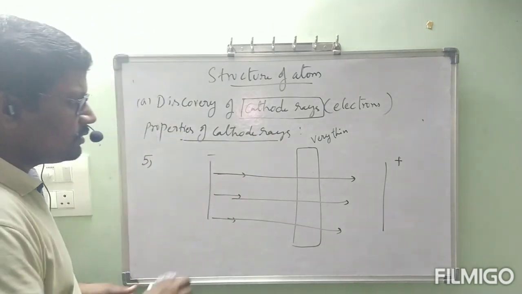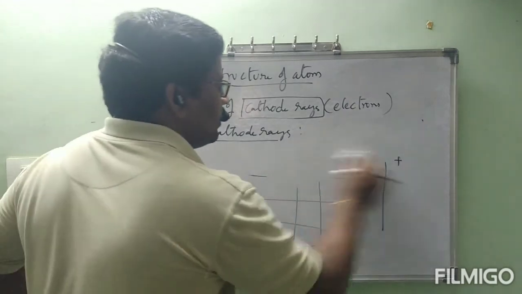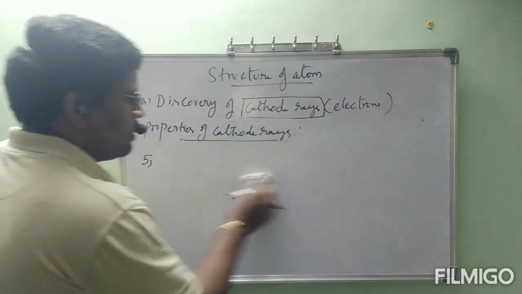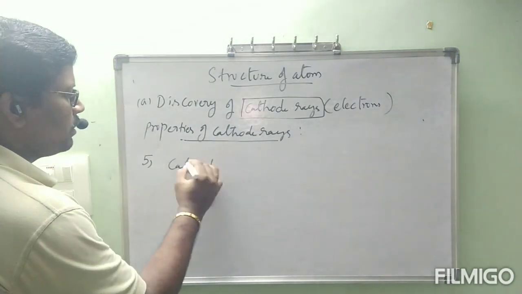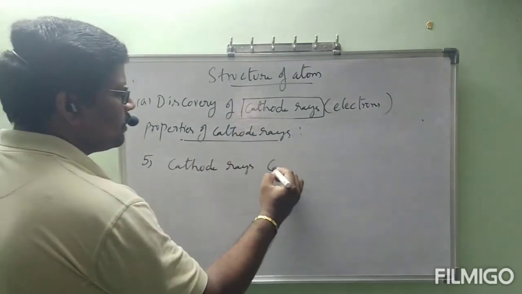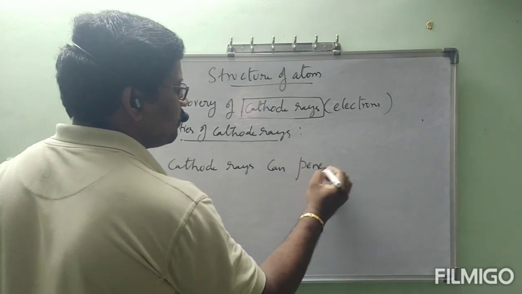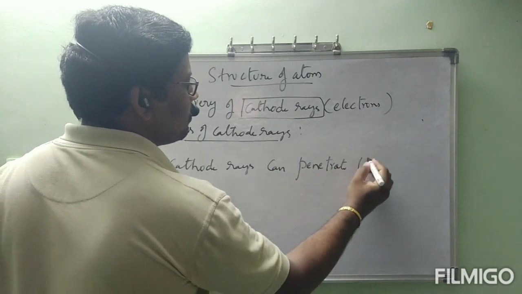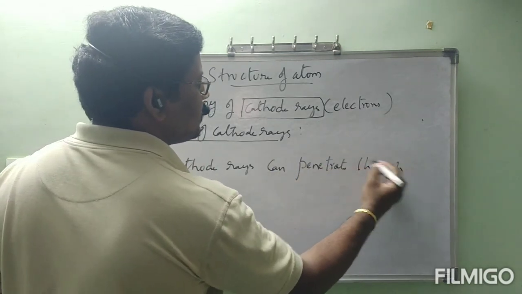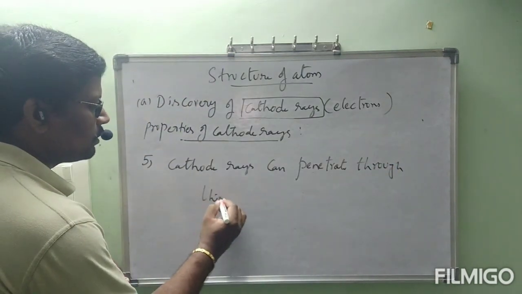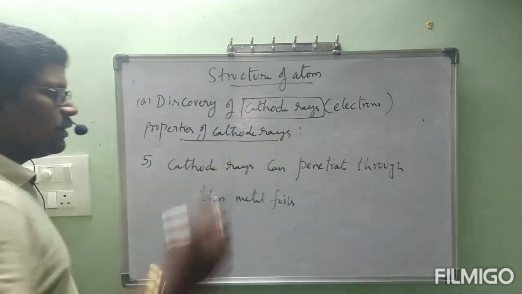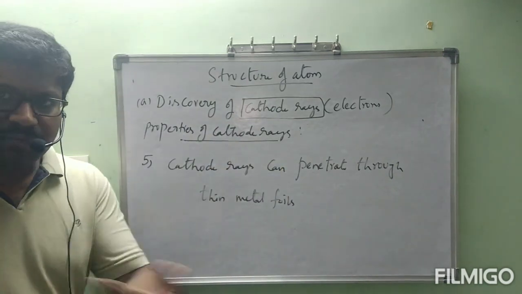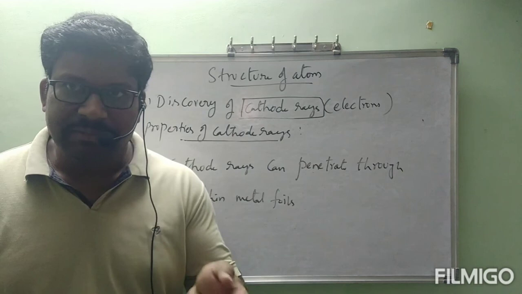I am going to write that one. Cathode rays can penetrate through thin metal foils. This is the fifth point. Some more properties are there. I will explain in the next class.